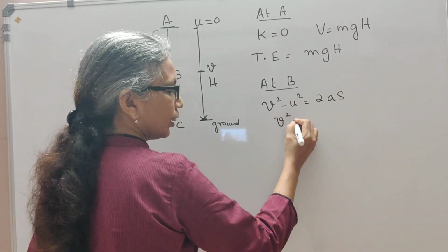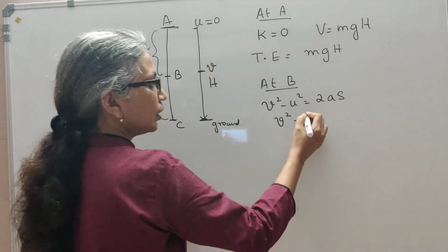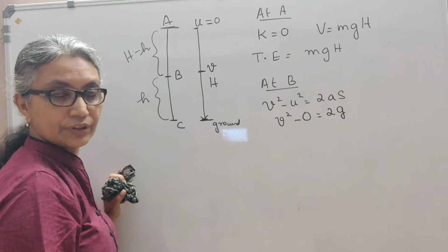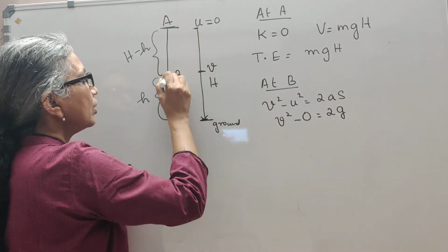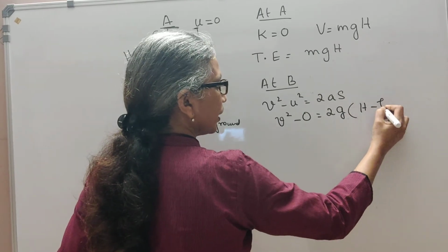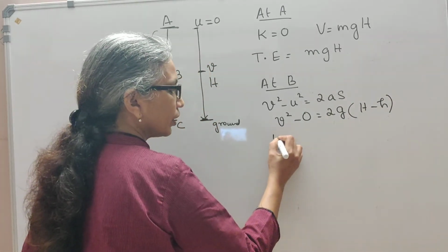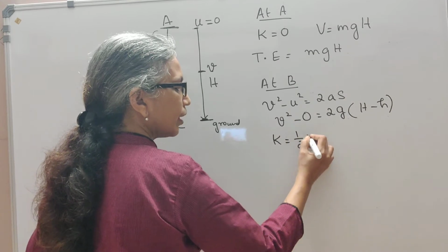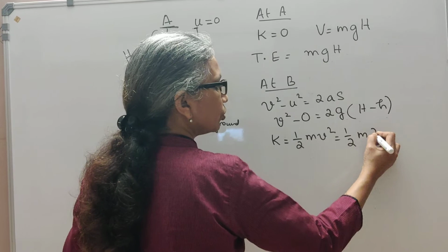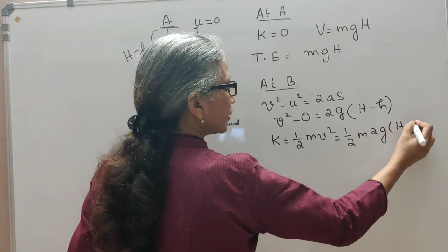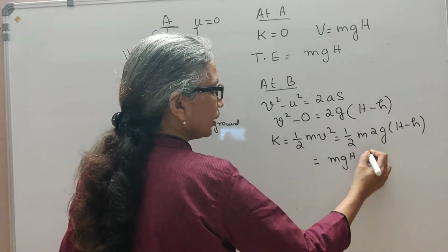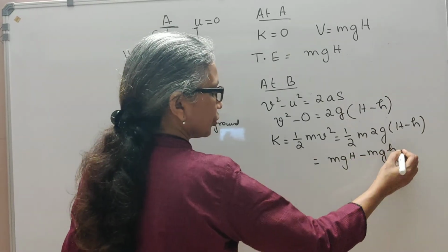So this is v square minus initial velocity 0 equal to 2, acceleration is the acceleration due to gravity g, and the displacement of the body is H minus h. So if I calculate the kinetic energy at that point, it is half mv square, which is half into m into 2g into H minus h, which is going to be mgH minus mgh.